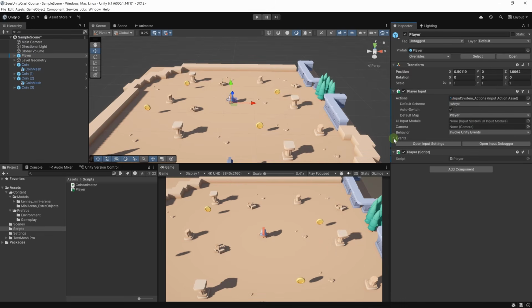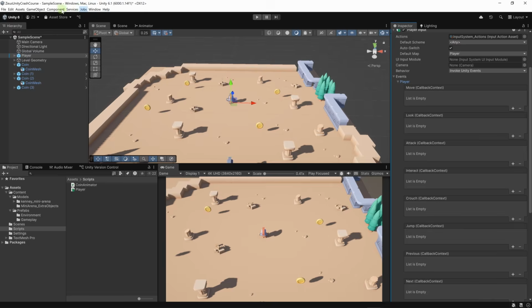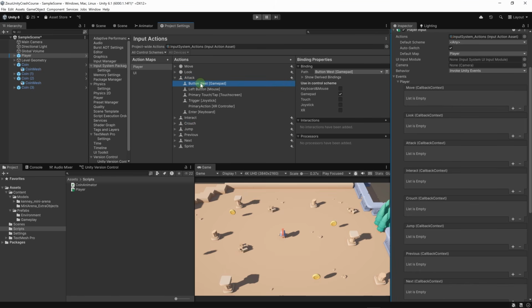Now, what we can do is unfold these events. Let's unfold the player events. Let's open the project properties. Each action is usually bound to a key on the keyboard or a button on a gamepad. Let's look at the attack action. It's bound to button west on the gamepad, to the left mouse button on the mouse, and it's also bound to touchscreen, joystick, XR controller, and the enter key.